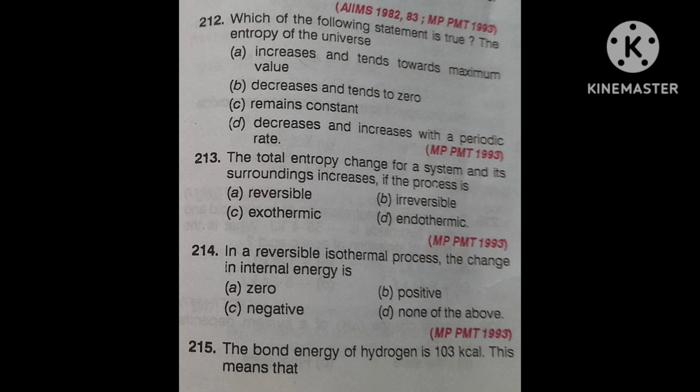First option plus, minus, plus. Second, minus, plus, minus. Third, minus, plus, plus. Fourth, plus, plus, minus.